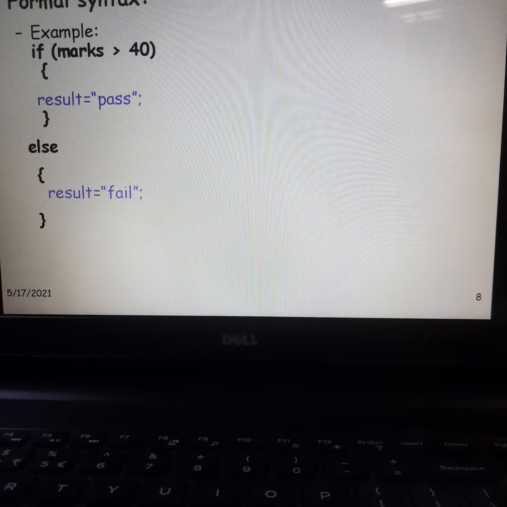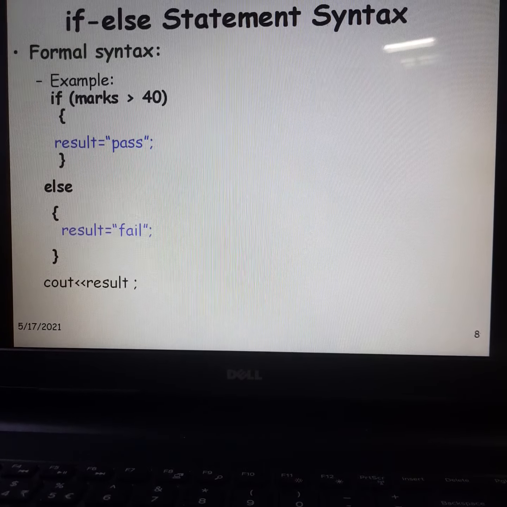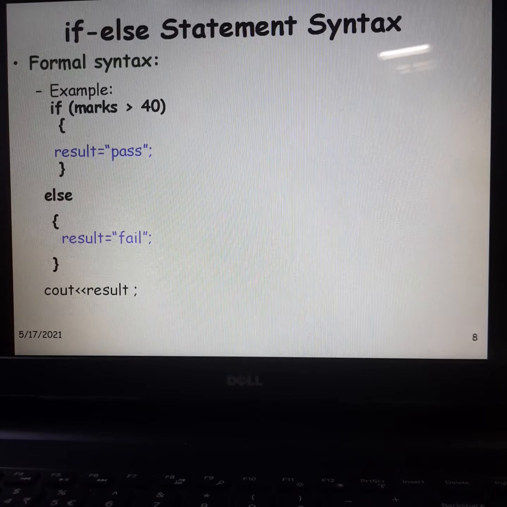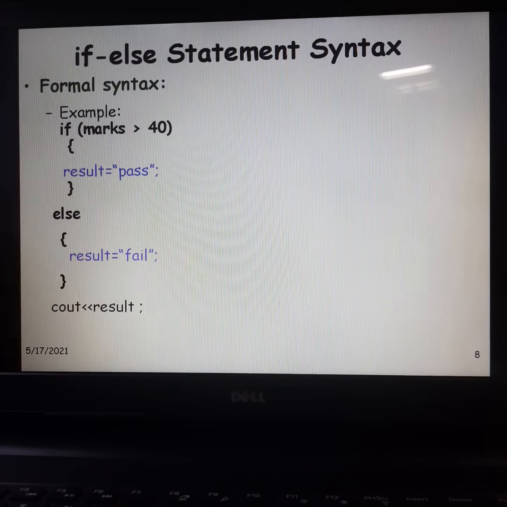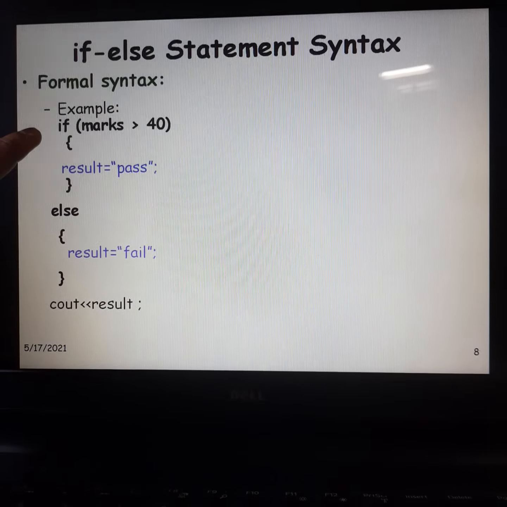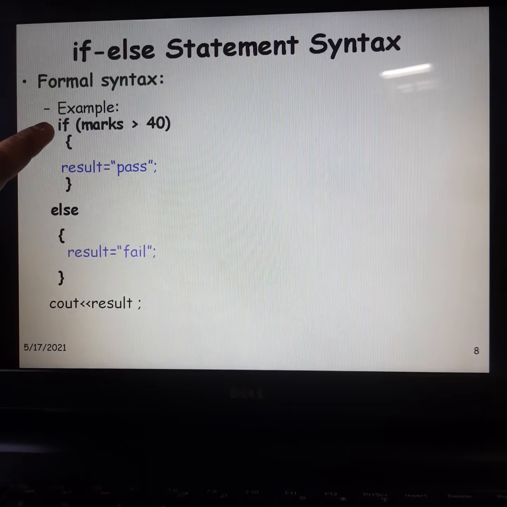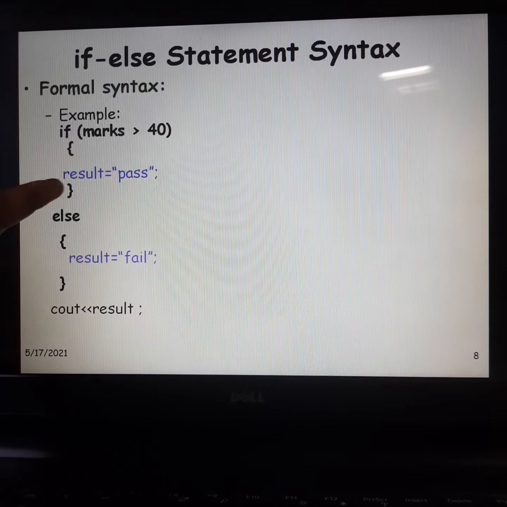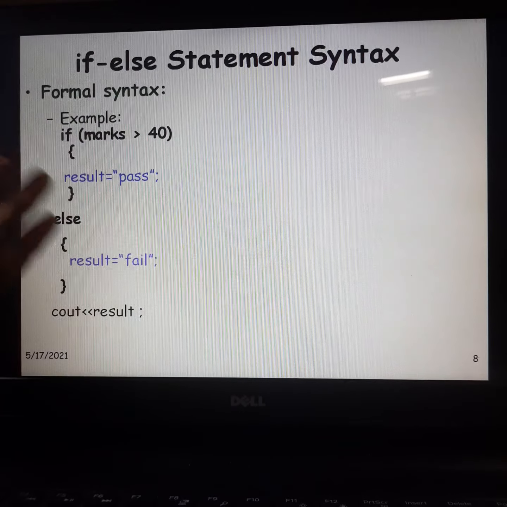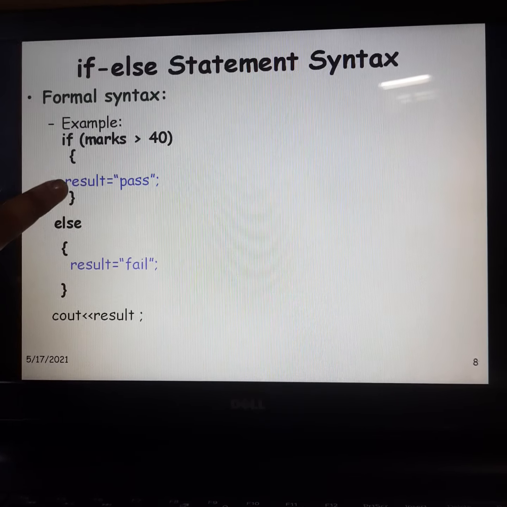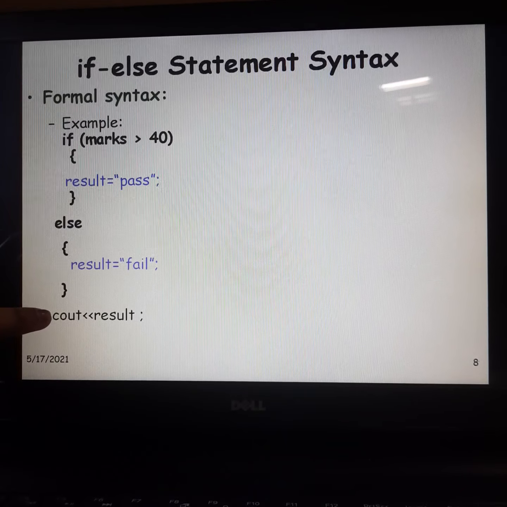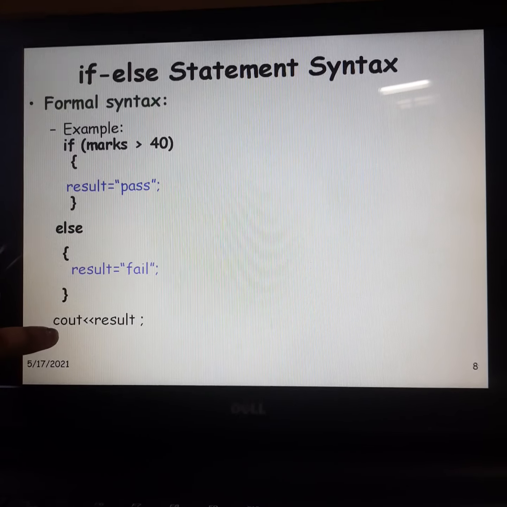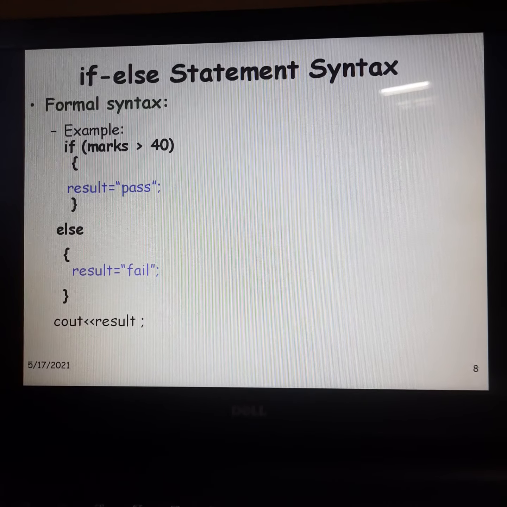And then after that we will say cout result. Just see how I'm explaining how this is going to be executed. If this condition is true, if the student marks are greater than 40 and less than 100, then the result is going to be pass. Then the else block of instructions is skipped, that means not executed. After this, the control of the program comes over here and the result is displayed as cout result, which is pass. Assume that one student got marks 35.